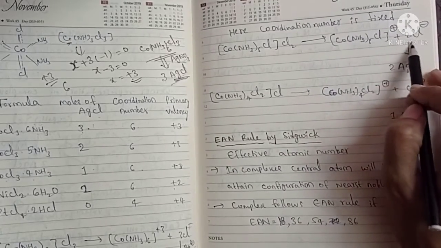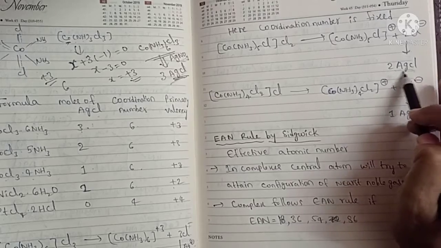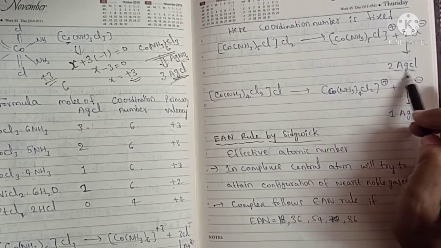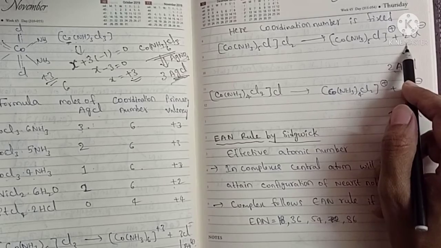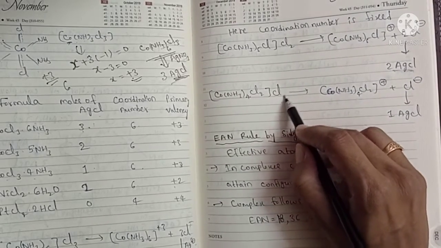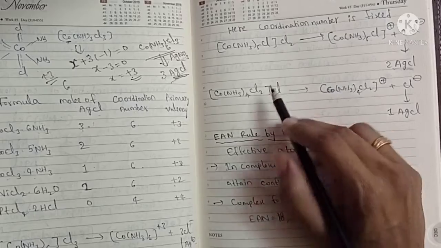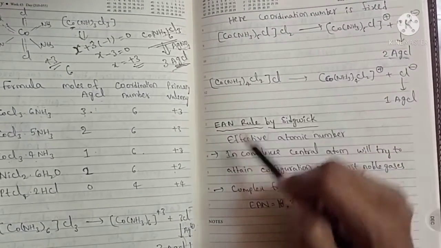Only 2 chloride ions are dissociable, so it can form 2 moles of AgCl on reacting with AgNO3. And this one forms only 1 AgCl because only 1 chlorine is outside. So this is the confirmation of his structures.